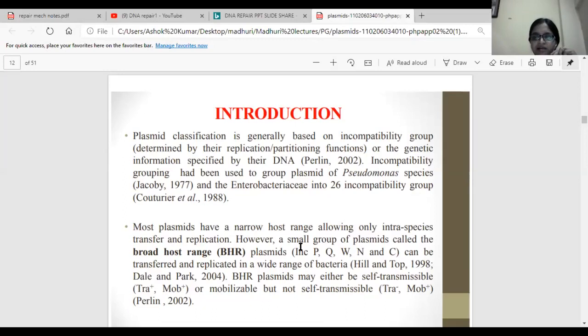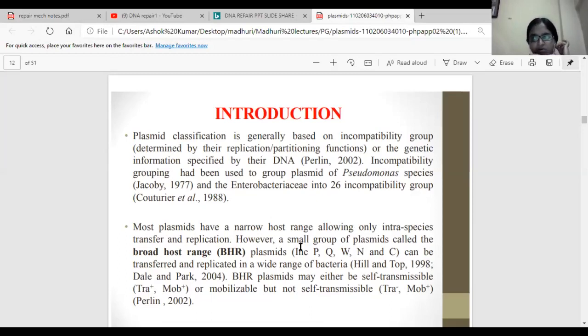So some plasmids are able to enter into only some of the bacteria, mostly interspecies transfer will be there, and some plasmids are showing a broad host range, right? Such plasmids are called BHR plasmids, where they can infect or enter into many types of bacteria.